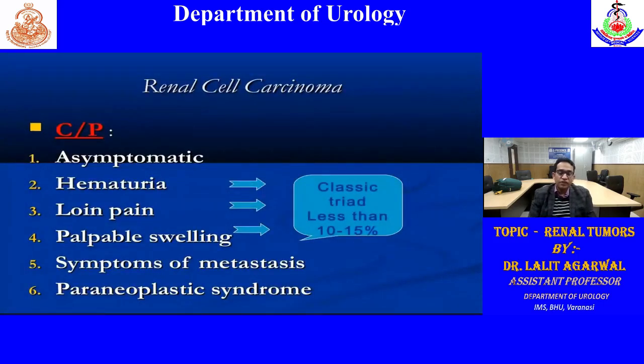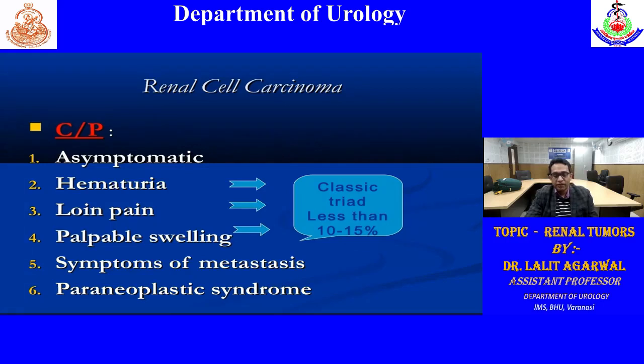So what are the features of RCC? If anyone asks in the exam, what are the features? Initially, they used to present with the classical triad, that is hematuria, loin pain, or palpable swelling. So patients used to present late, in advanced stage with palpable mass or hematuria. But nowadays, because of increased investigations and screening tests like ultrasound, most cases are diagnosed a little earlier. So the classical triad is found in less than 10% of cases. Most common presentation is asymptomatic or incidental.